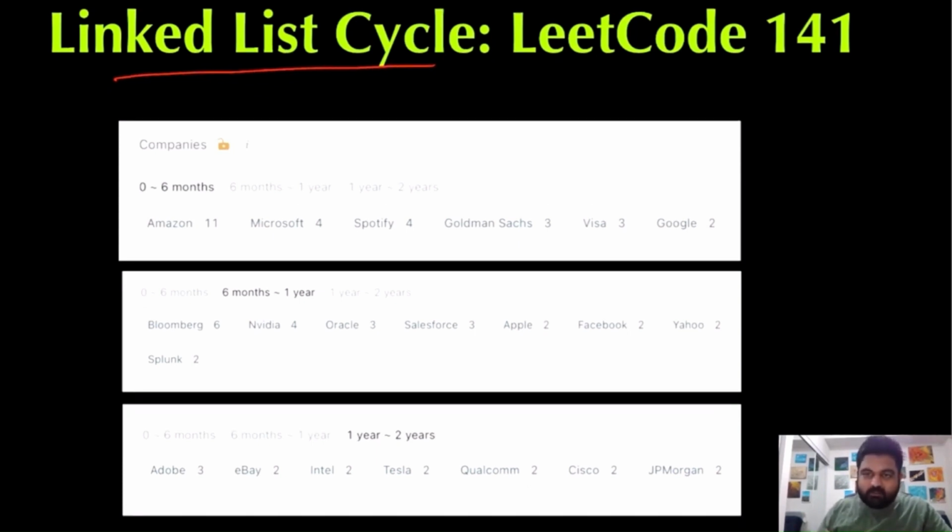So let's see what are my dream companies that have asked this problem. It contains companies like Amazon, Microsoft, Shopify, Goldman Sachs that we recently got rejected at, Google, Bloomberg, Apple, Facebook, Yahoo, Splunk, and eBay. So these are some of the companies that I'm really interested to get a job in, and that's why I'm paying my utmost attention. I hope you also enjoy the video.